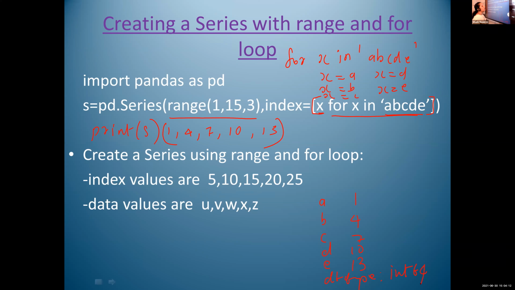Is it clear, Sneha? Okay. Any doubt? Raina, any doubt? Okay. Vidur, Muhammad, is it clear? Yes, ma'am. Okay.